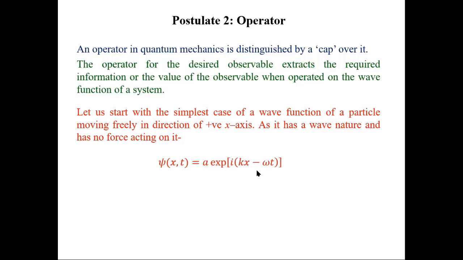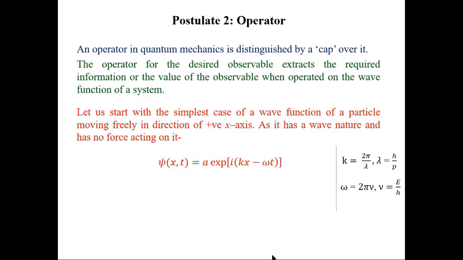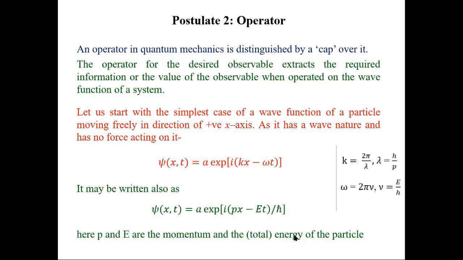It is the same as sin(kx minus omega t) or cos(kx minus omega t), where k is the wave propagation vector, given by 2 pi by lambda, where lambda is h upon p by de Broglie hypothesis, and omega is the angular frequency 2 pi nu, where nu is E by h by Planck's hypothesis. So the substitution can simplify this equation as this, where p is the momentum of the particle and E is the total energy of the particle.